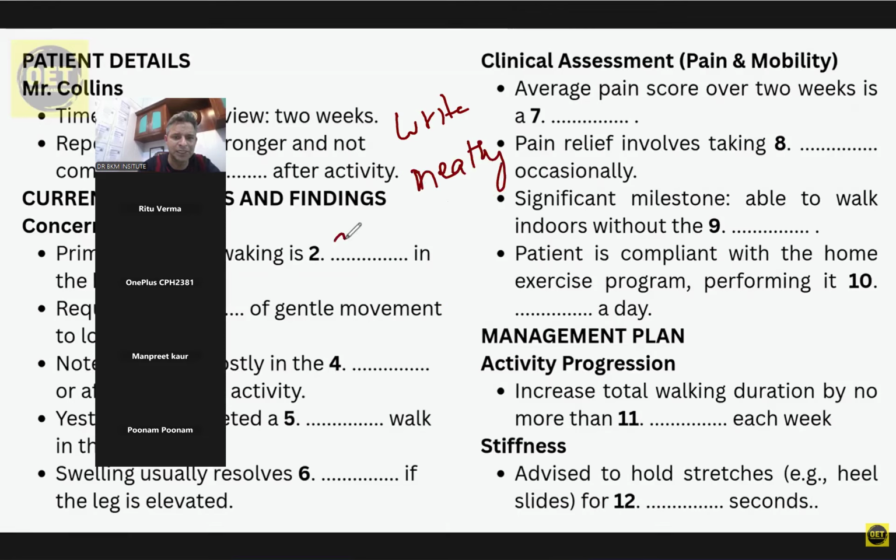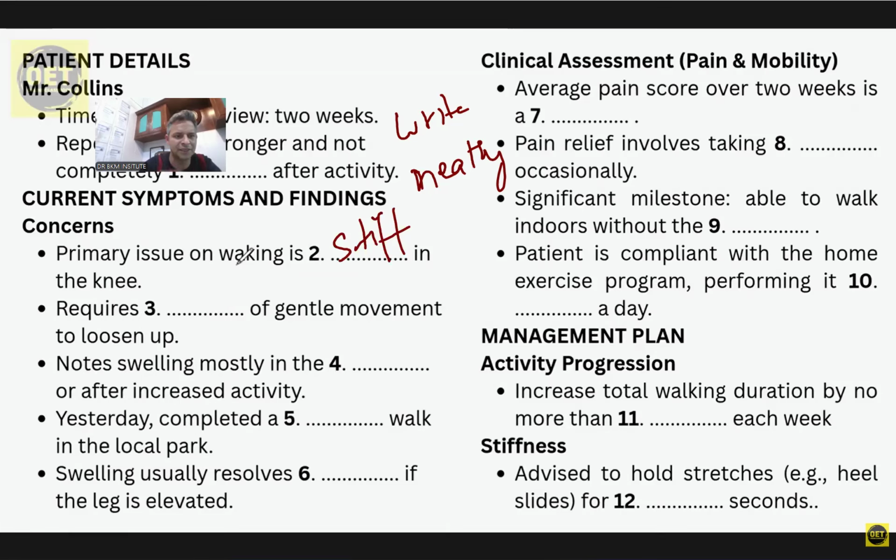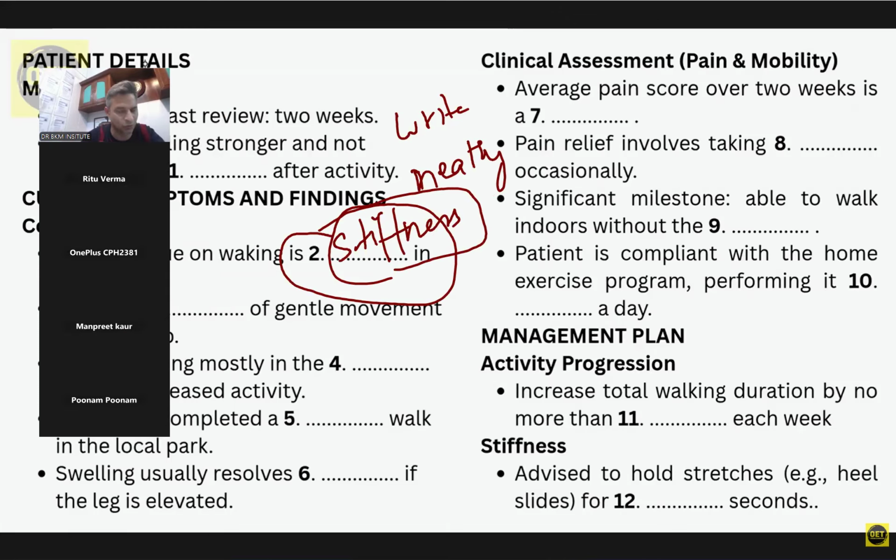One of the examples we did was that the word stiff is not correct here, because if I read this sentence with the word stiff, the primary issue on walking is stiff in the knees, it should be stiffness in the knees. So you have to understand which word is fitting in. This is also your responsibility in the final exam. So don't say, sir, I understood it's one and the same thing. No, it's not one and the same thing. Then notice the prepositions. Again, articles are very important, and these words are important. That is what I wanted to discuss until now.